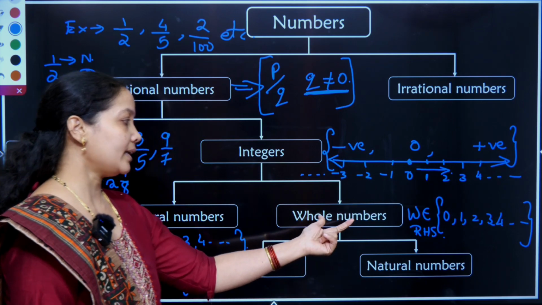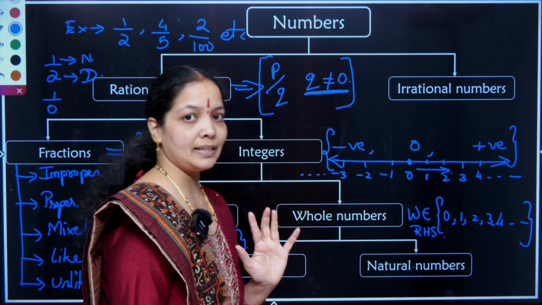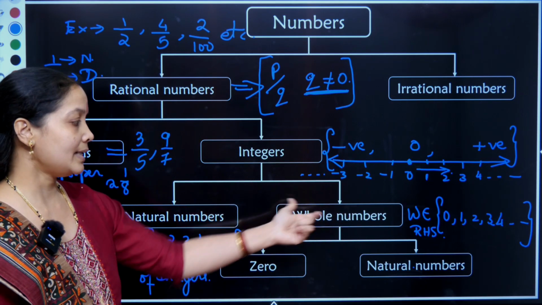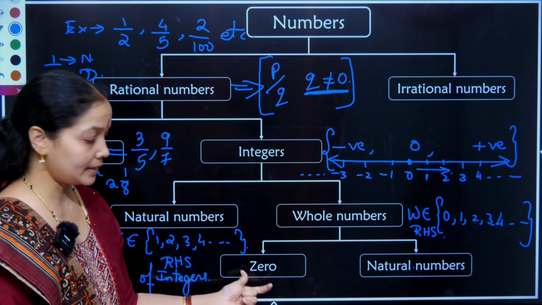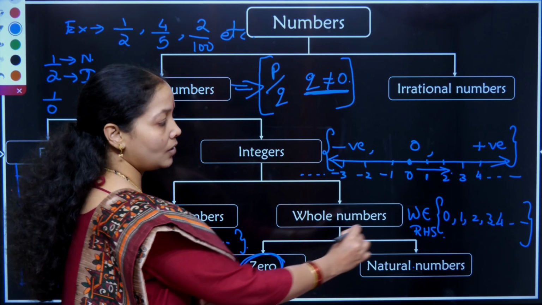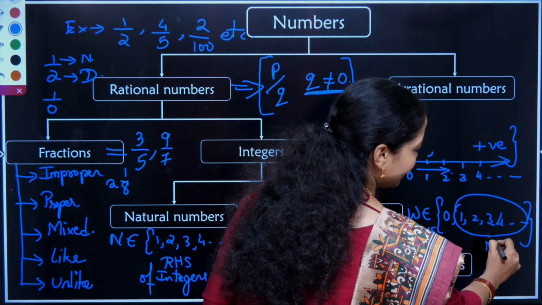The whole number consists of 0 with natural numbers. That's the definition we say here. A whole number has one extra component, that is 0. Apart from 0, everything else is a natural number.